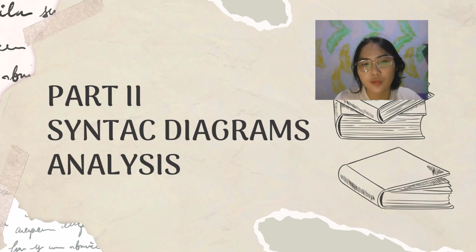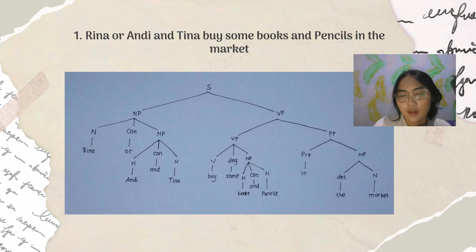The next is part 2, syntax diagram analysis. And the first sentence is Rina or Andi and Tina buy some books and pencils in the market. Here it is divided into two branches, NP and VP, noun phrase and verb phrase. In this NP section, I divided it into three, noun, conjunction, and NP. Then here, Rina or Andi and Tina is a unit that is a subject. So I read this whole section as NP.